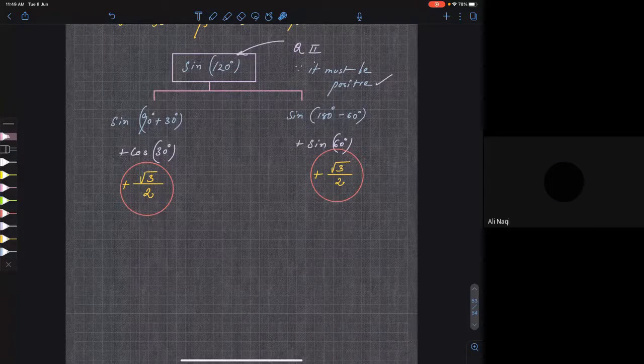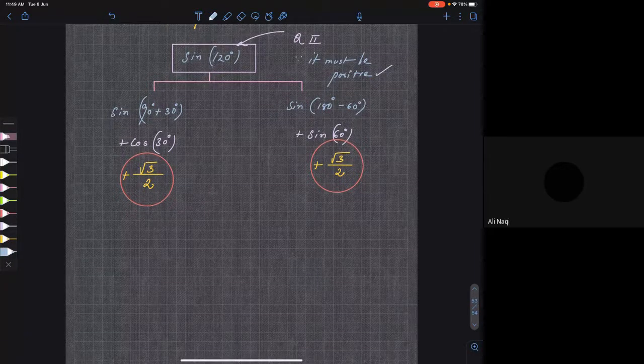And sir, what if sine would have been negative here? Okay, so what is your doubt? Sir, if sine would have been negative here, then what about cos? I'll explain. So let me give you one more example. You'll understand.